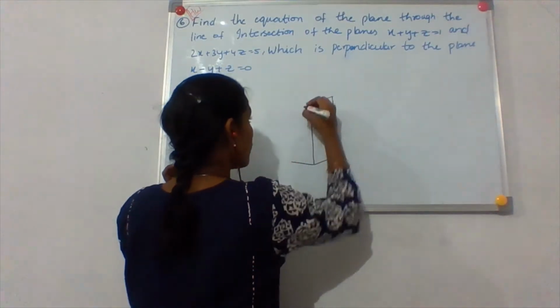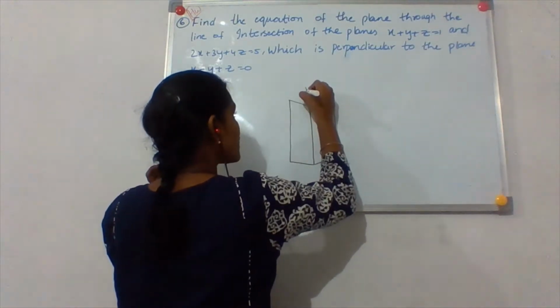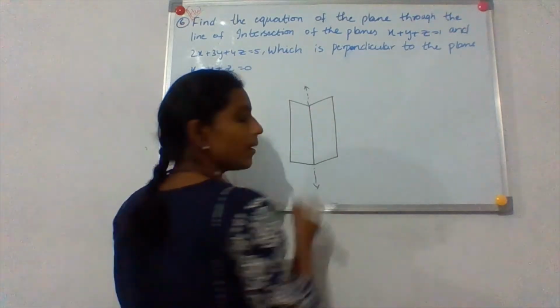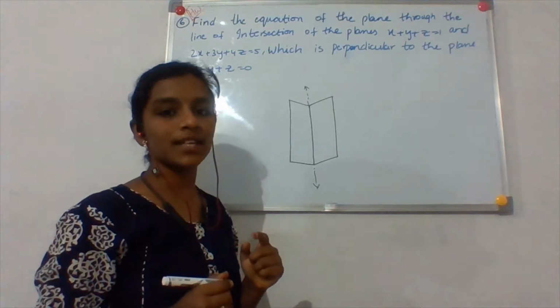Yes, these are the two intersecting planes, and there's a line of intersection. That is the line of intersection, and through this the required plane is passing.